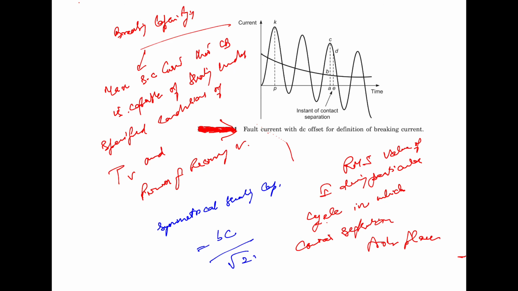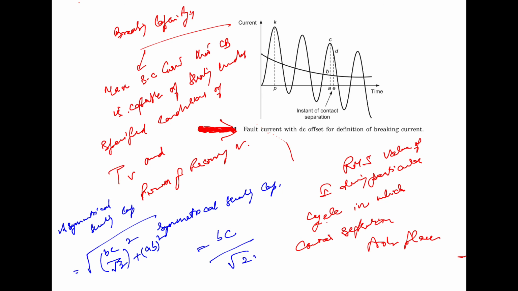asymmetrical breaking capacity, it is expressed as the square root of (BC by root 2) square plus AB square. So this is the breaking capacity.